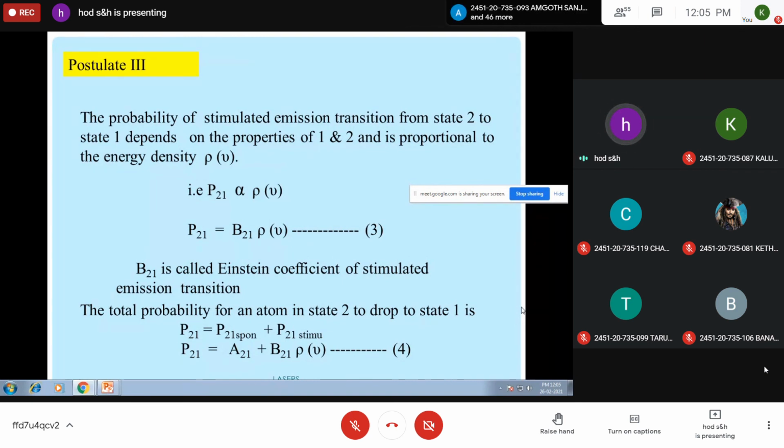This B21 is called the Einstein coefficient of stimulated emission transition. So the total probability is either by spontaneous emission or by stimulated emission. So it's a combination of both. So P21 is equal to spontaneous plus stimulated emission rates, or P21 is equal to A21 plus B21 rho nu. This is equation 4.